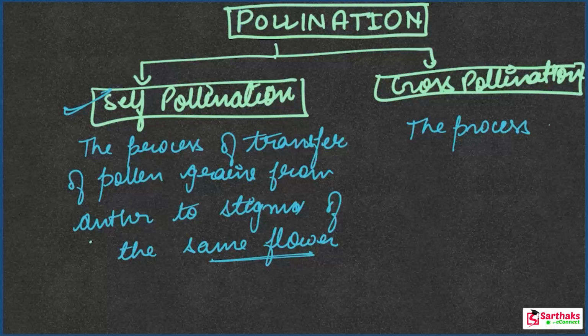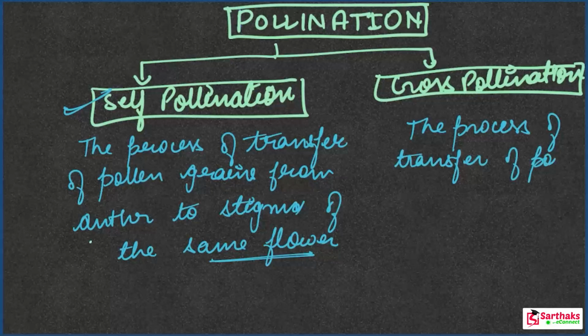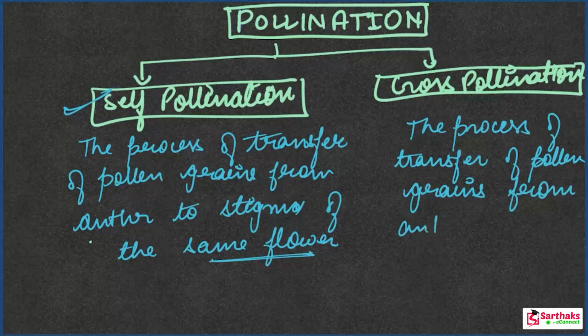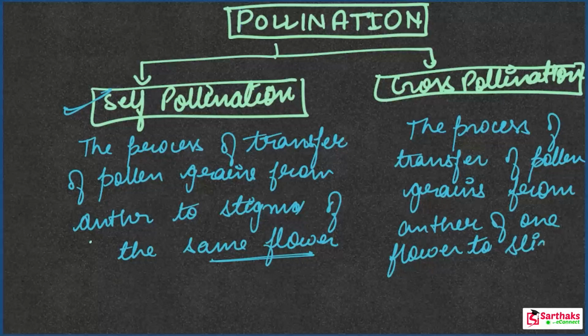This is very important. Cross-pollination is the process of transfer of pollen grains from the anther of one flower to the stigma of another flower.